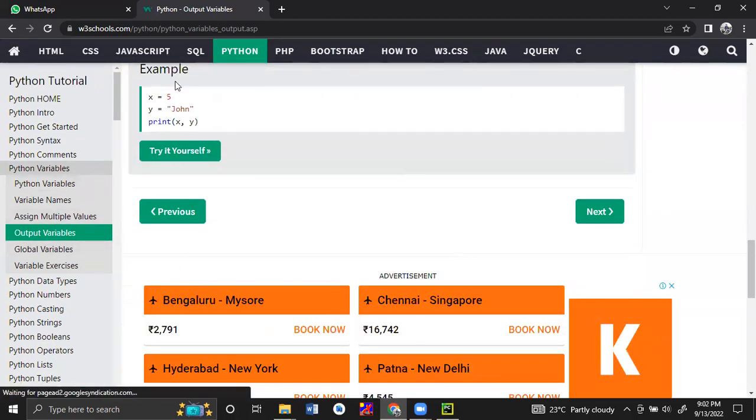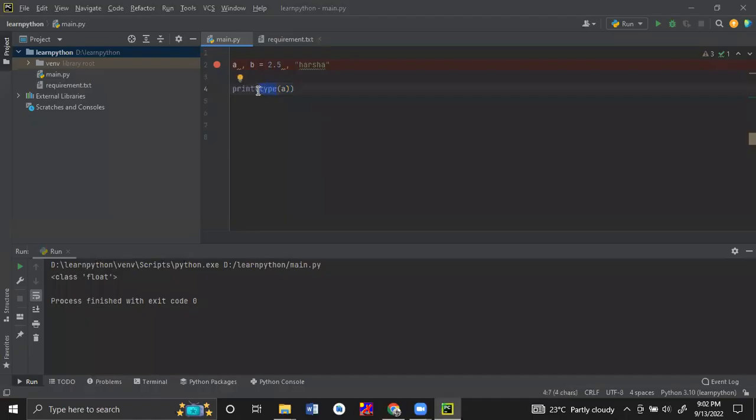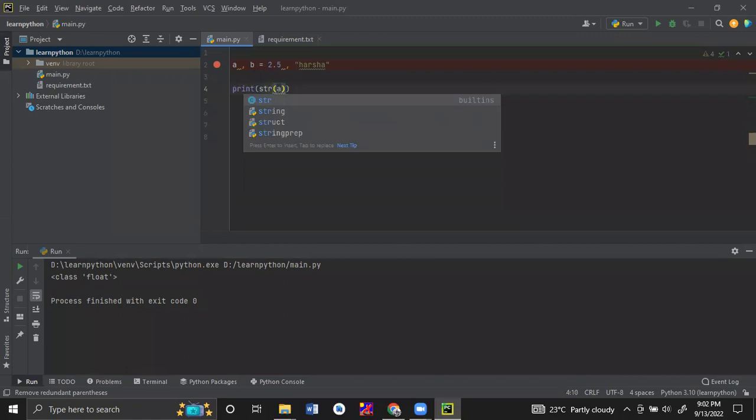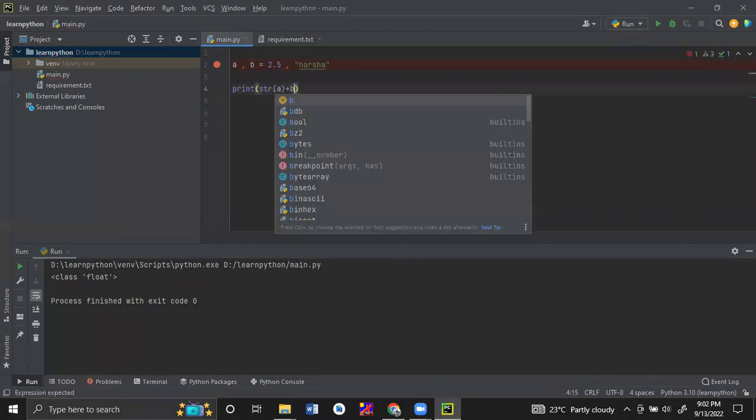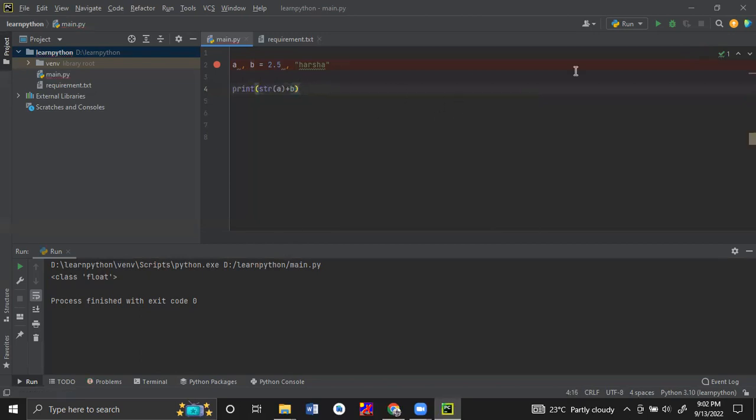Now we just did the addition of this A and B. So str of A plus B. Now I execute this code. This appends the value 2.5 to Harsha.